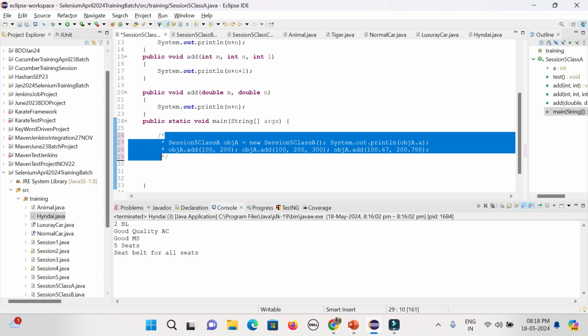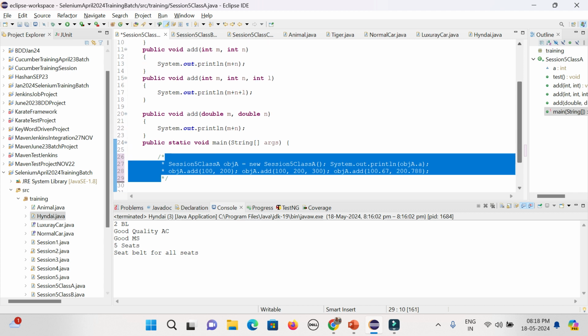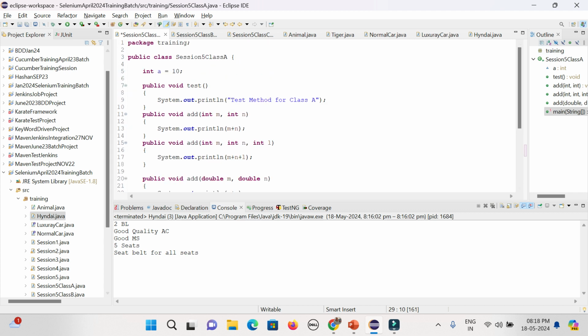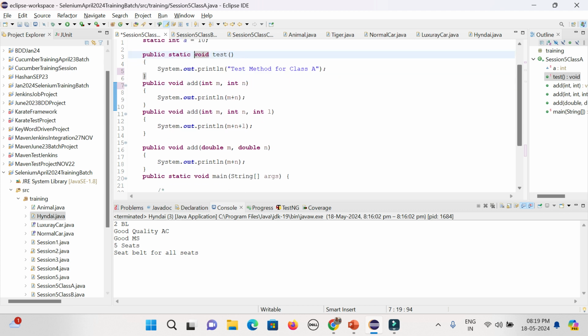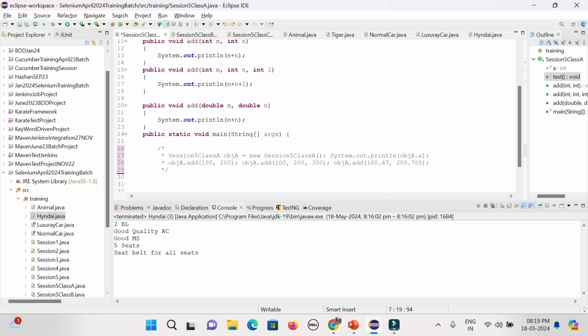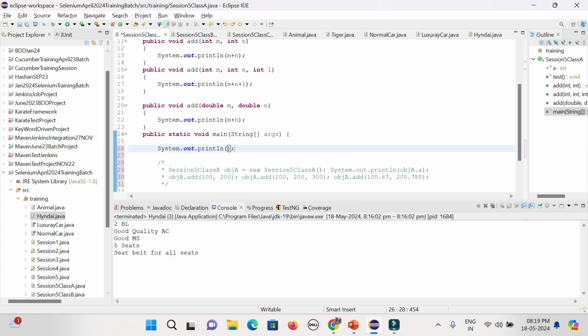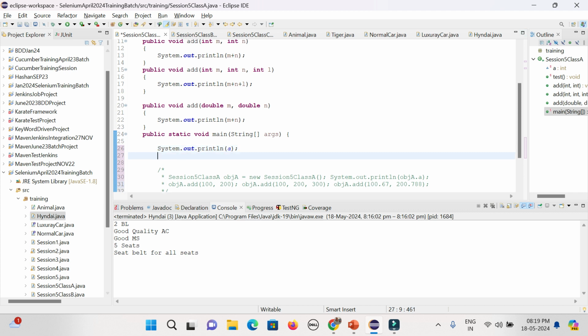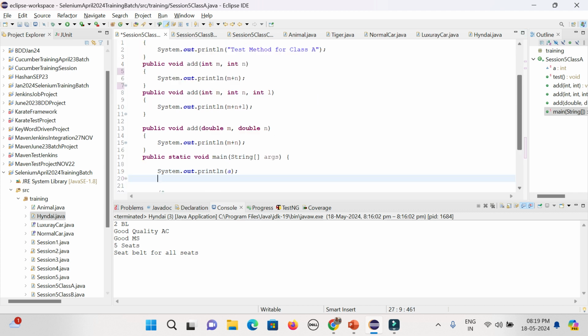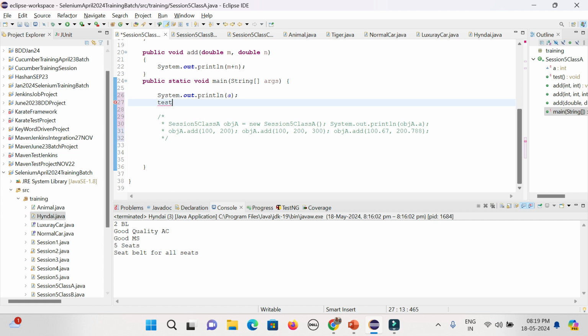But in case you define something as static, let's try to define static int, public static void method level. You need not create an object or instance in the main method. You can immediately call integer a, there will be no error, and you can call whatever method you have defined static directly, without creating the object or instance.